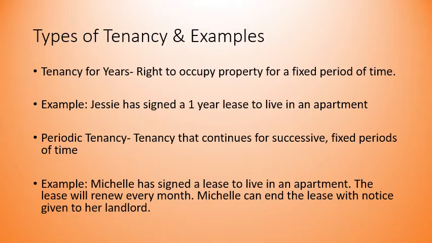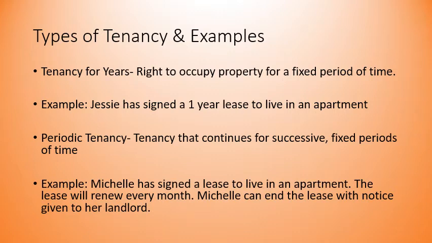The other type of tenancy is periodic tenancy. And this is tenancy that continues for successive, or one after another, fixed periods of time. So the example here, Michelle has signed a lease to live in an apartment. The lease will renew every month. Michelle can end the lease with notice given to her landlord.